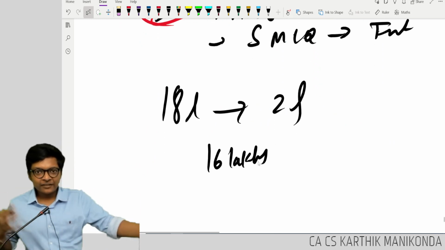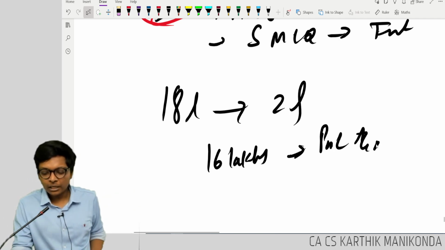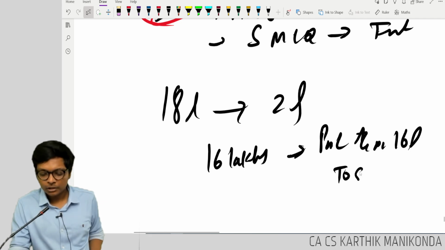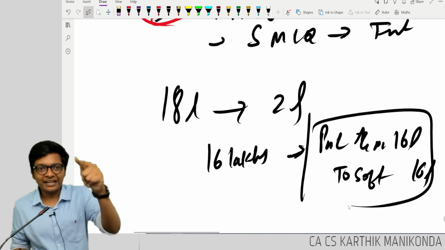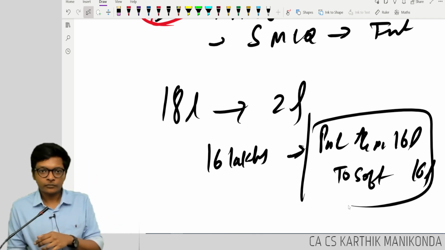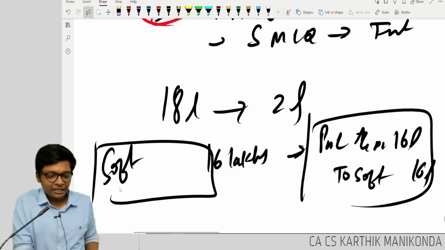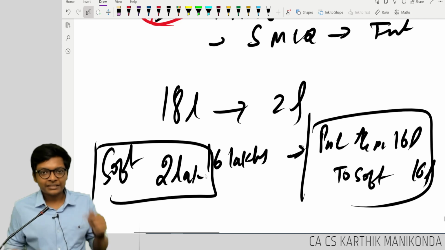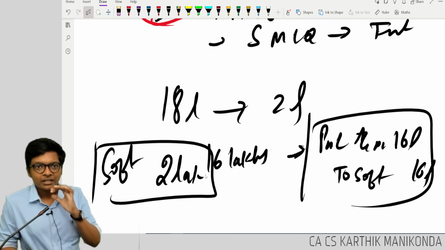16 lakhs. He will write off his software by passing an entry: P&L account debit 16 lakhs, to software 16 lakhs. Write off my asset in my books, impairment of asset. Are you following? So what will happen to software now? His software in his books will be only 2 lakhs and not 18.